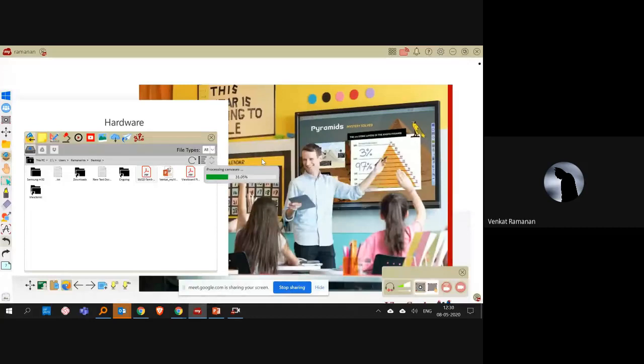So probably you can split the PDF into different classes, because at a time you will not be needing the entire book. As a teacher, you can split the PDF into multiple different lessons and have them on Google Drive. The process will be very simple. You will just drag and drop only that particular lesson onto the canvas. That can be done using another simple software like a PDF splitter.